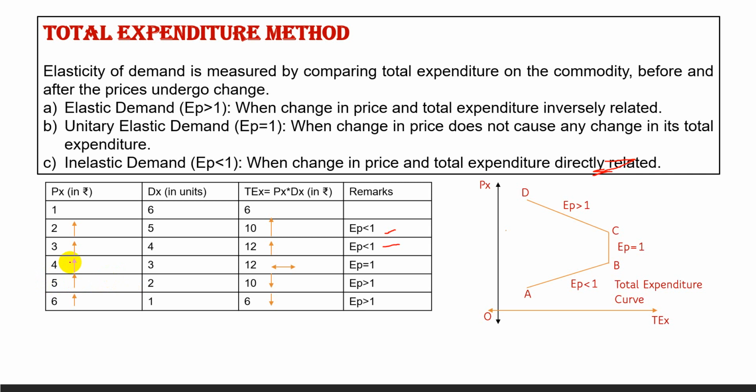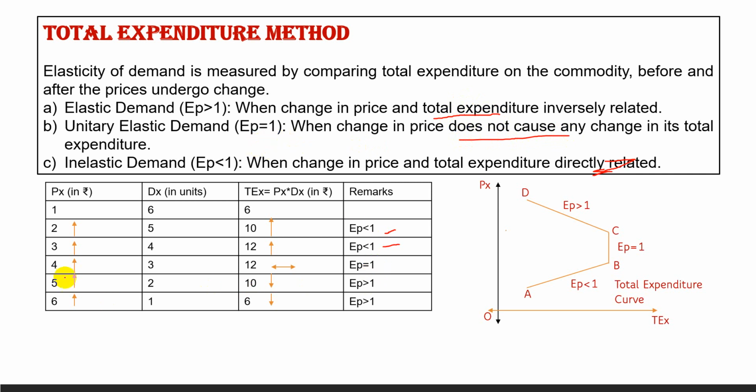Now 3 to 4, price rises, but total expenditure remains constant, 12 to 12. So when there is a change in price but total expenditure does not change, then elasticity is unit elasticity. The Ep is equal to 1.